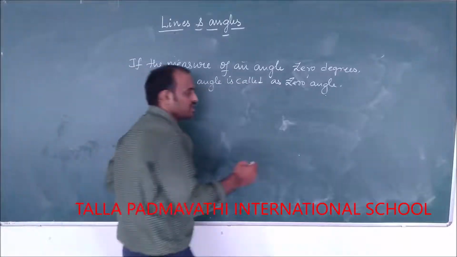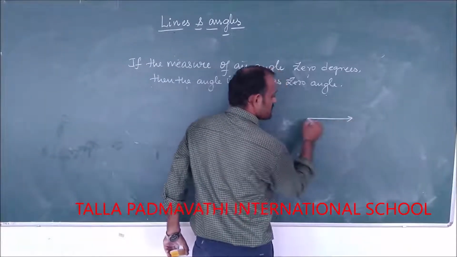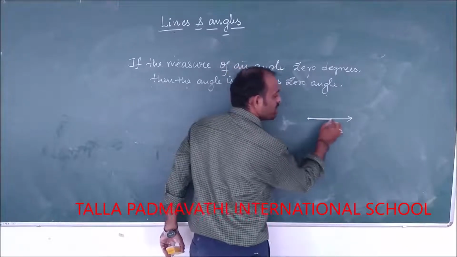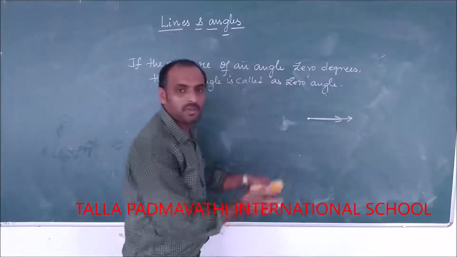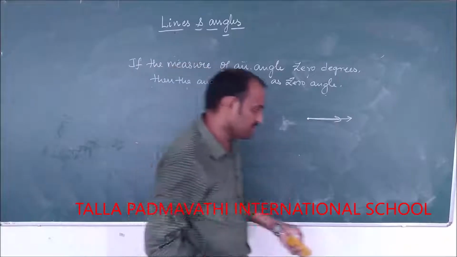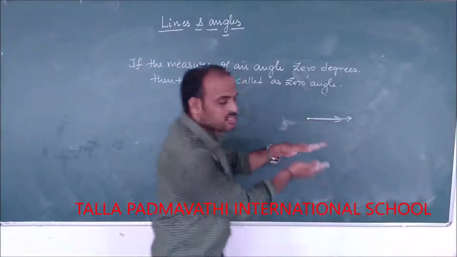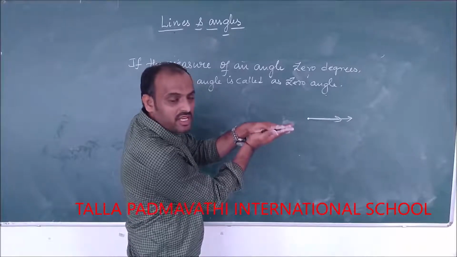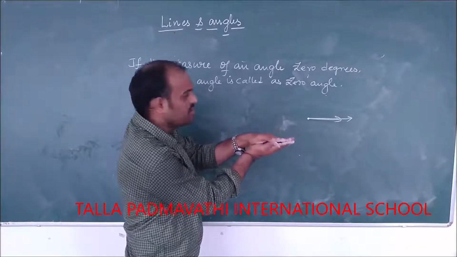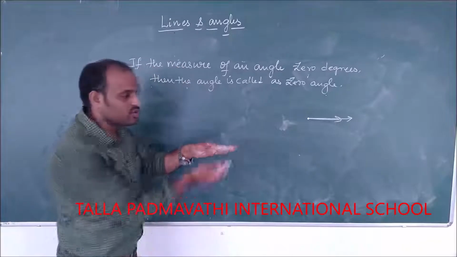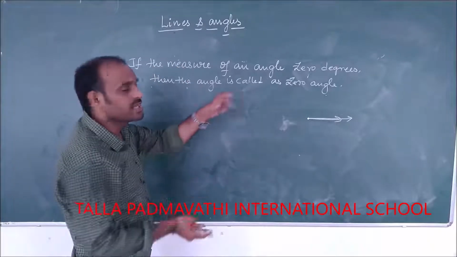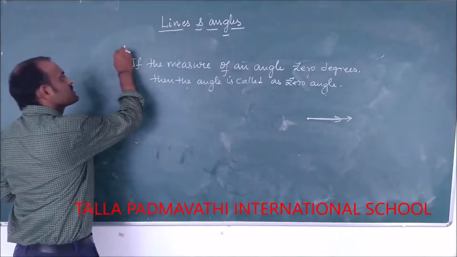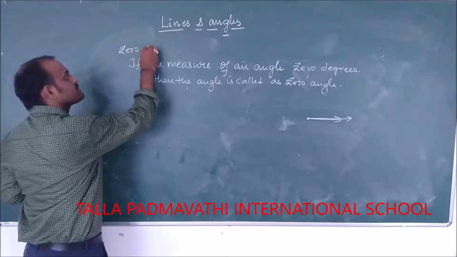So what do you mean by that? That means the fixed arm and the moving arm are overlapping. They are overlapping like this. That means there is no rotation at all between the fixed arm and moving arm. They are just at rest. Then the angle between these two is 0 degrees. This is called a zero angle, the first one.